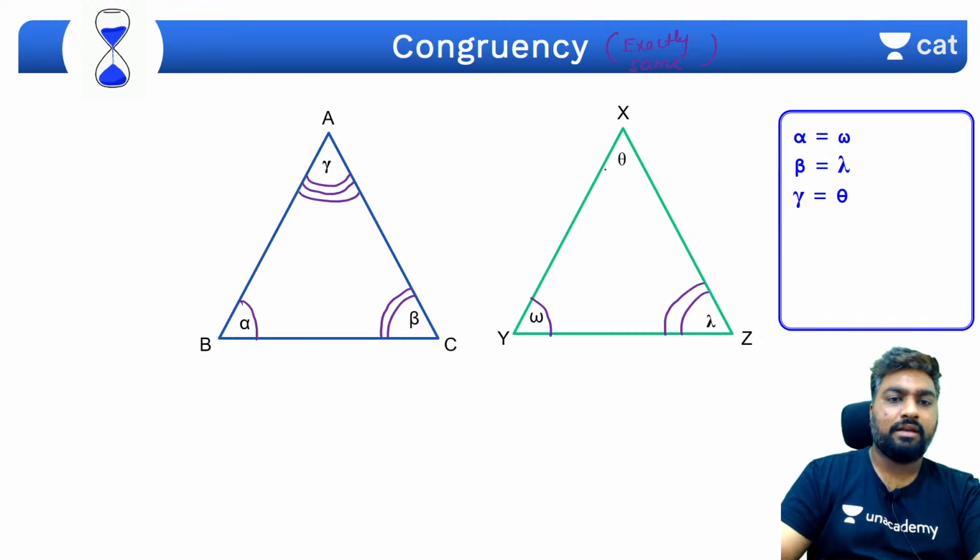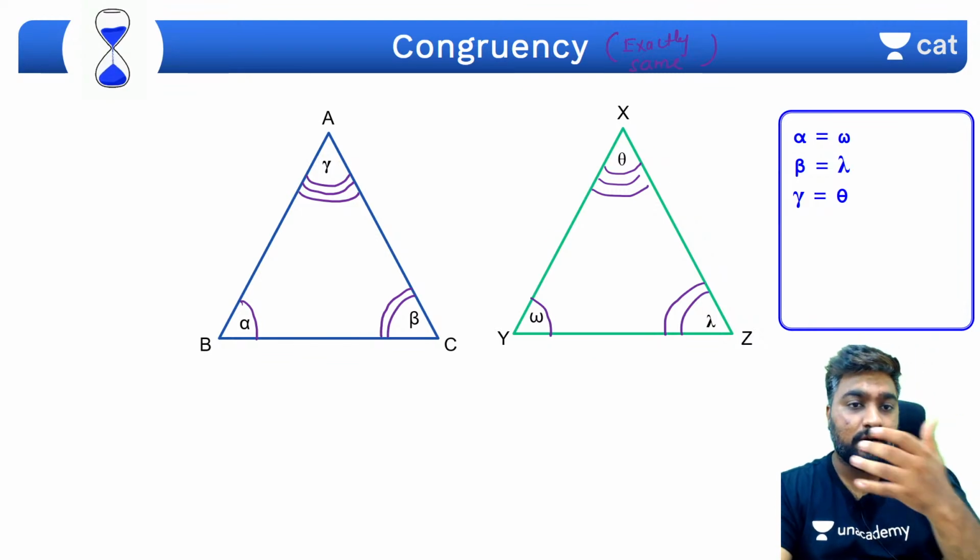Then these would be congruent. This will be called AAA congruency, but AAA doesn't make a triangle congruent, it makes it similar. So let's talk about that.